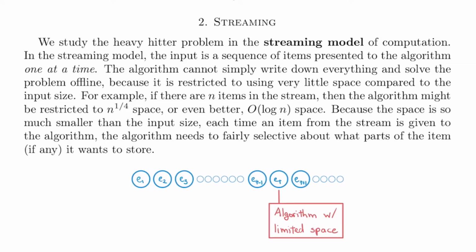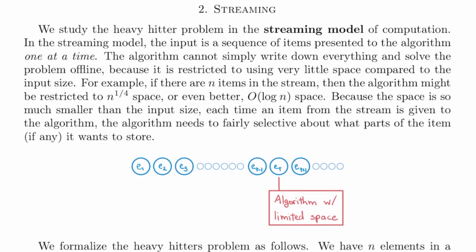For example, if there are n items in a stream, then the algorithm might be restricted to n to the 1/4 space, or even better, big O log n space. Because the space is so much smaller than the input size, each time an item from the stream is given, the algorithm needs to be fairly selective about what parts of the item, if any, it wants to store.